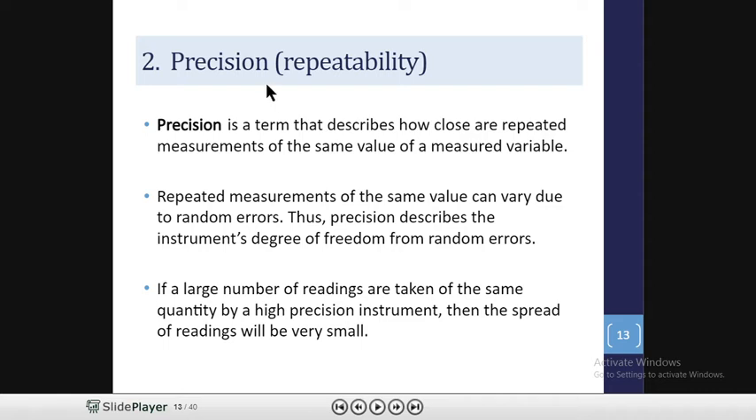Then what is precision? Precision is the repeatability. Precision is the term that describes how close repeated measurements of the same value of the measured variable are. Repeated measurements of the same value can vary due to random errors. Thus precision describes the instrument's degree of freedom from random errors. If a large number of readings are taken of the same quantity by a high precision instrument, then the spread of readings will be very small. Simply, precision is the repeatability of the measurement.